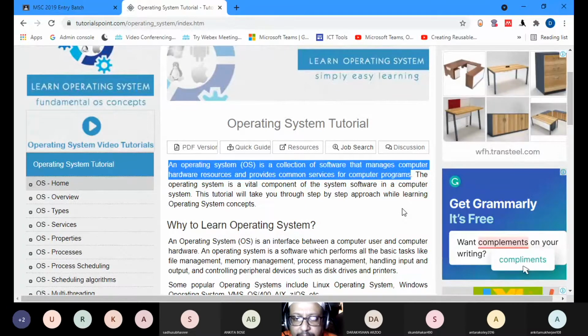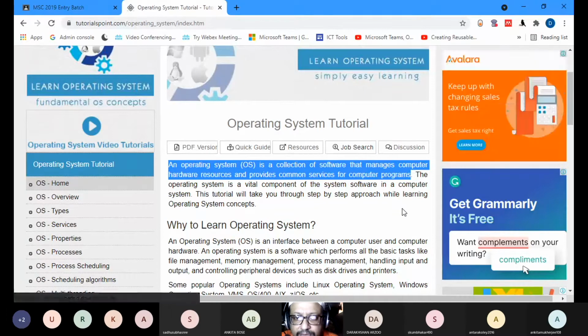Resources are the components added to that. So the operating system has a connection to all the hardware components of your computer, and it provides common services for computer programs. All the computer programs are provided certain common services.